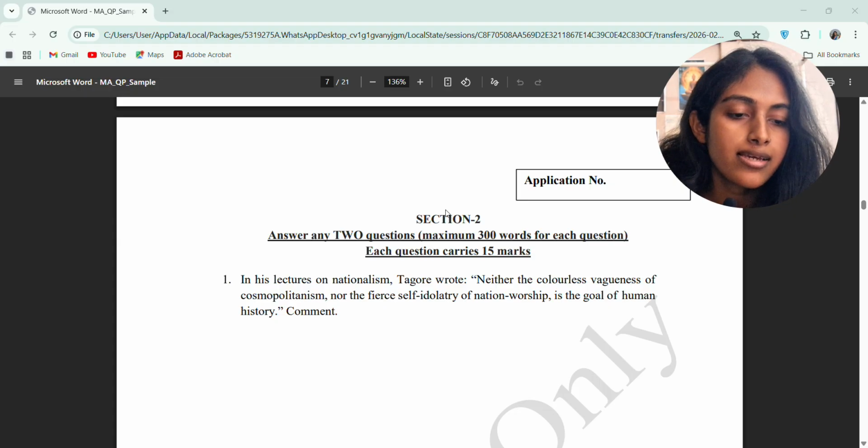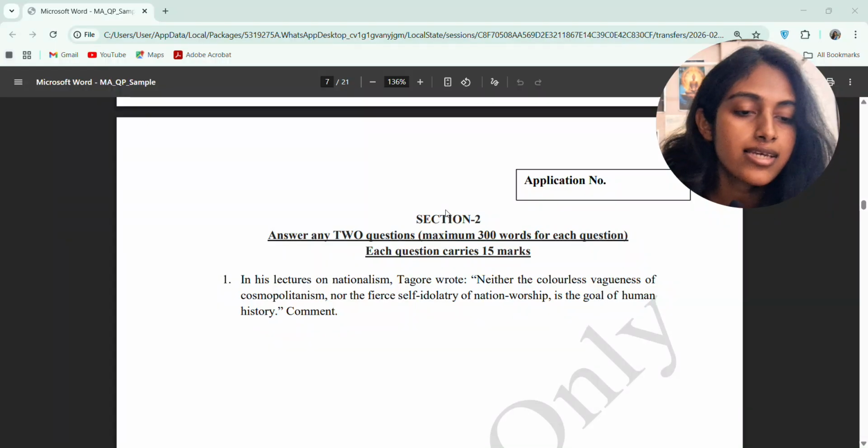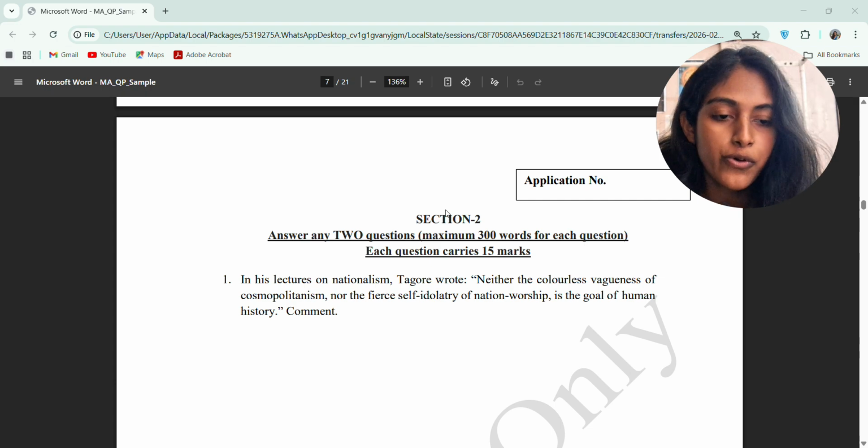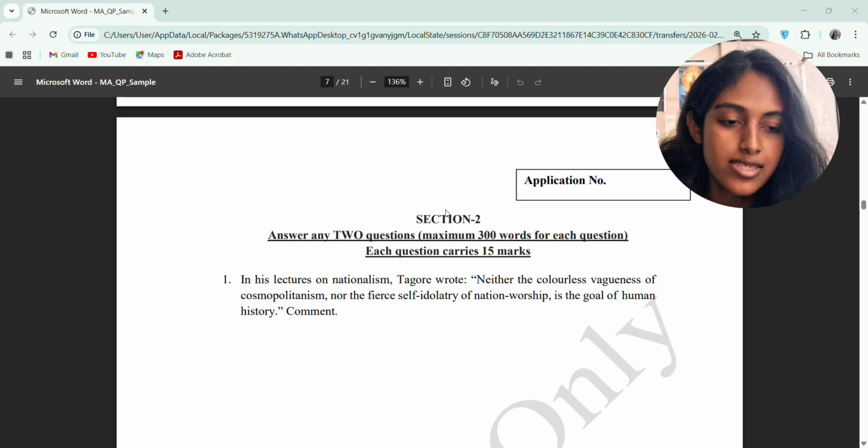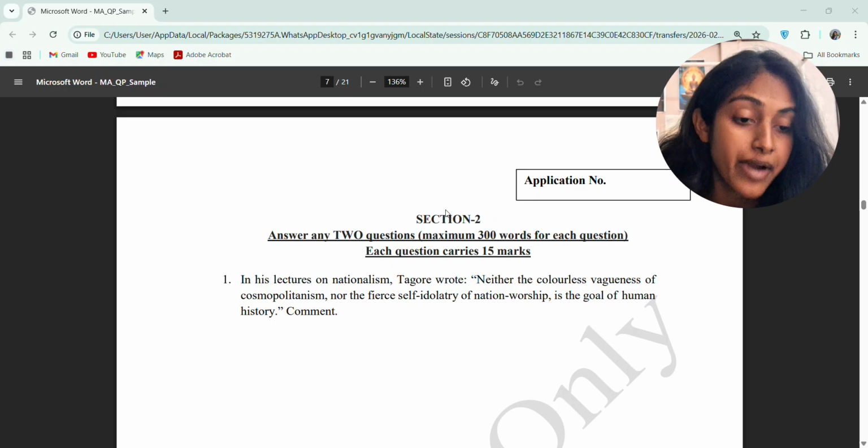The first question is: in his lectures on nationalism, Tagore wrote, neither the colorless vagueness of cosmopolitanism nor the fierce self-idolatry of nation worship is the goal of human history. Comment. Okay, so this is the type of question. Now it's up to you how you will answer and practice.